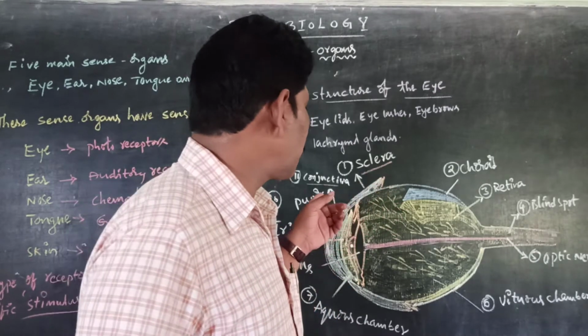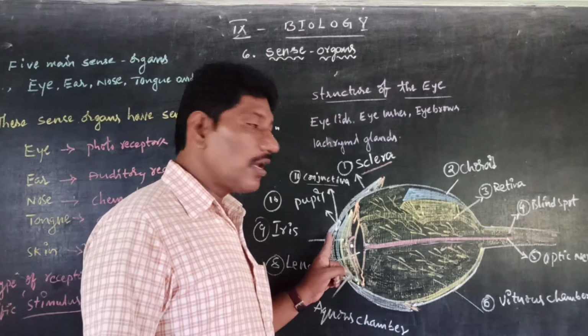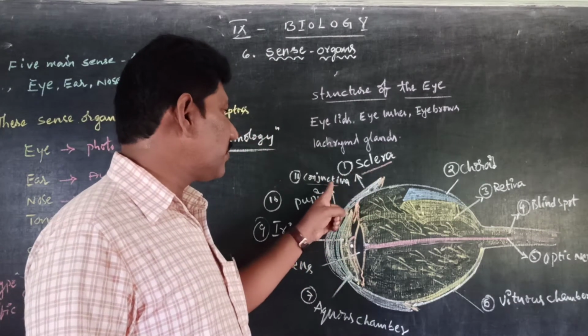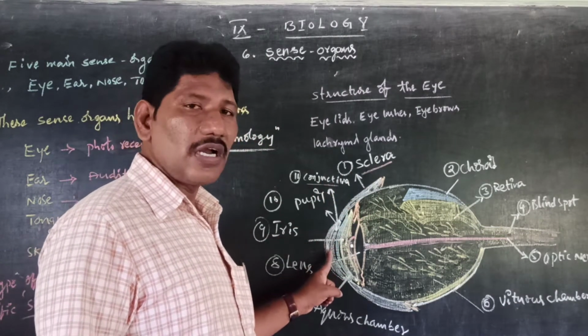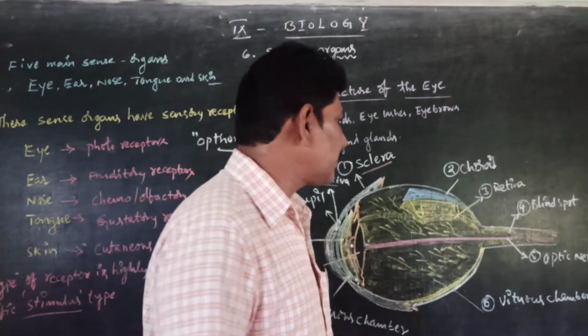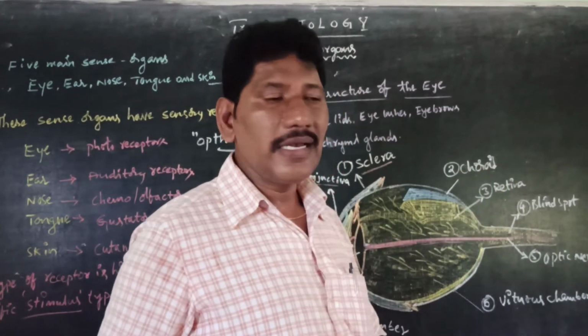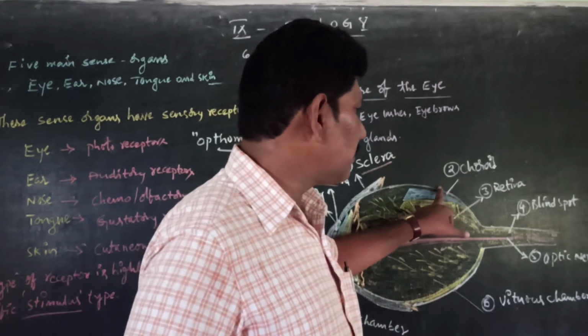Is that clear? Next, the sclera bulges and forms the conjunctiva. This is called the first and the last parts. Next, coming to the second layer. The second layer is called the choroid layer. See, this is the choroid layer.